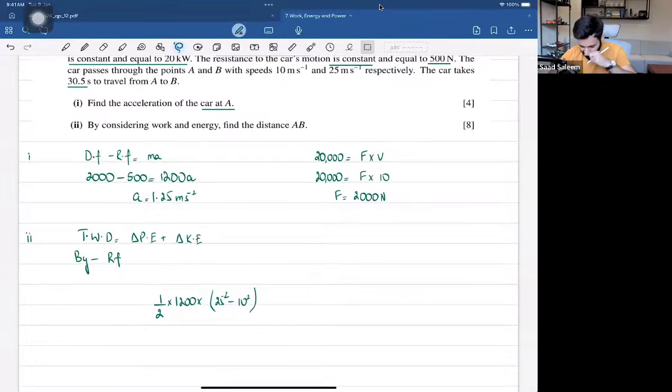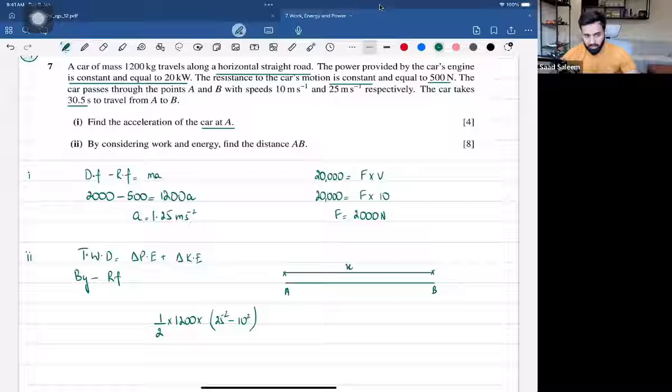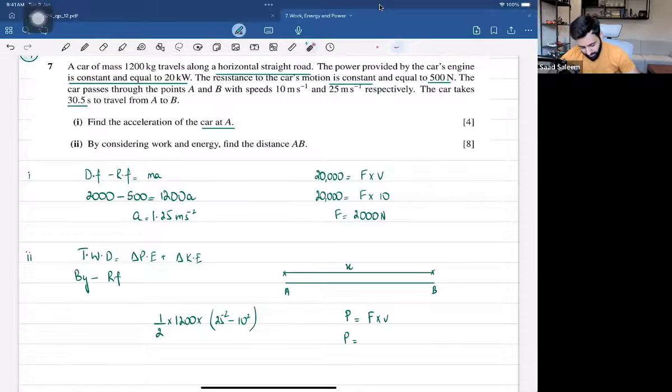Here's the thing. The car is moving from A to B. What's the distance from A to B? We don't know that; that's what I've called X. Now, what about the work done by the car's engine? Let's see if we can figure that out. Power, as we know, is equal to force into velocity, but we can't use this formula to find the driving force here because the velocity is changing.